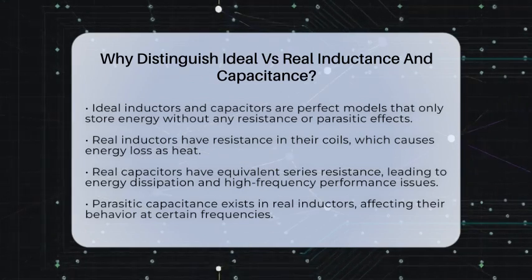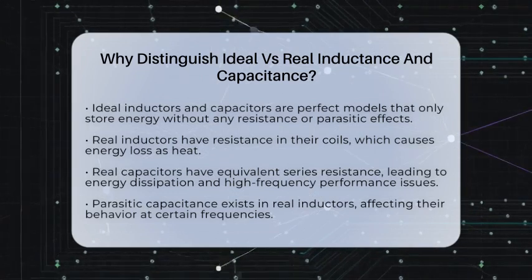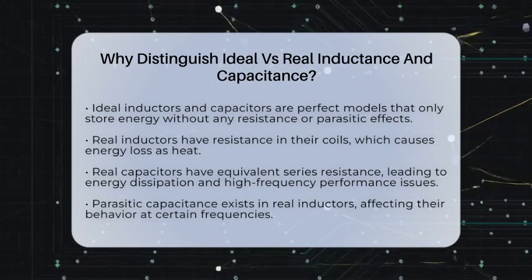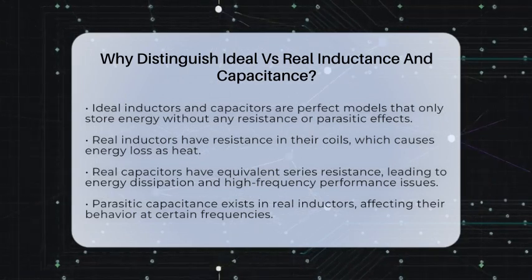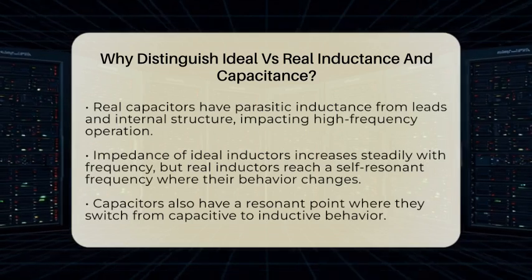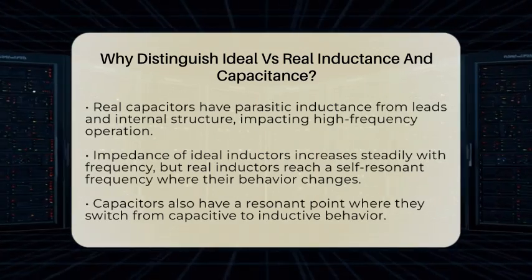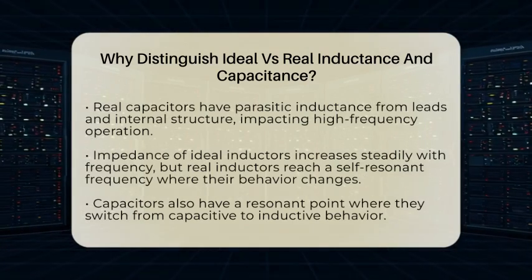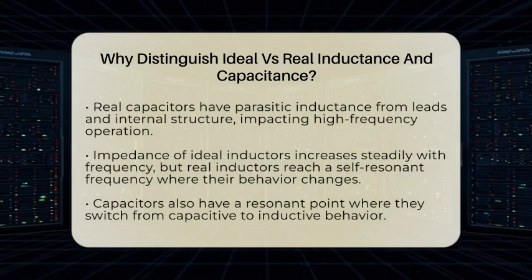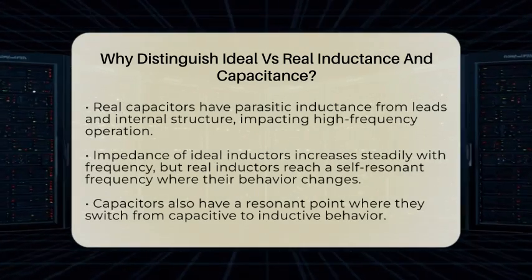But real inductors and capacitors are different. They are made with physical materials and have some unwanted traits. For example, real inductors have resistance in their wire coils. This resistance causes energy to turn into heat, which wastes power. Real capacitors have something called equivalent series resistance, which also causes energy loss and affects how they work at high frequencies. Another difference is parasitic capacitance and inductance.